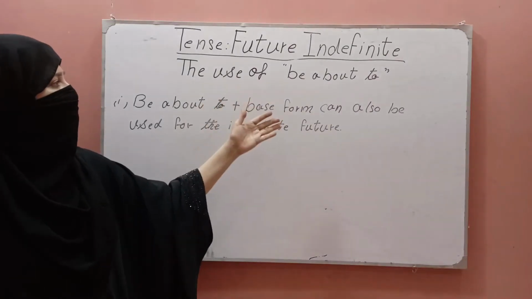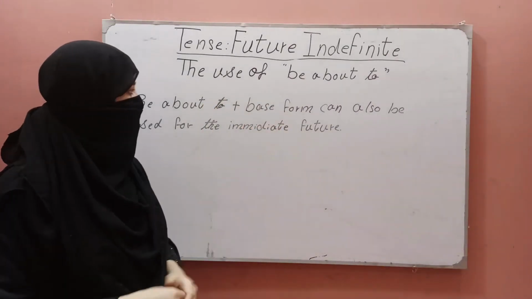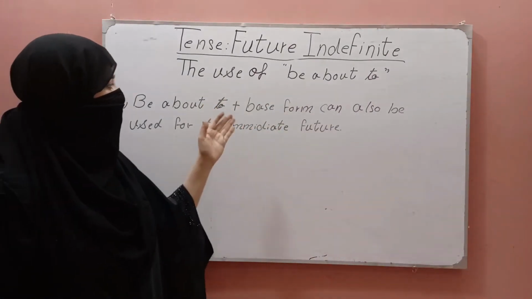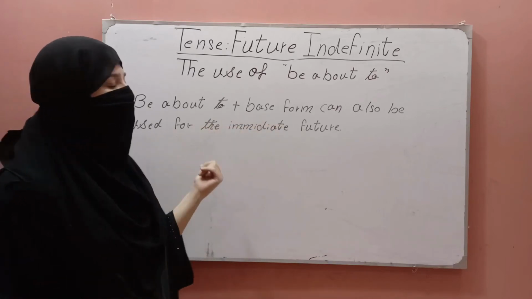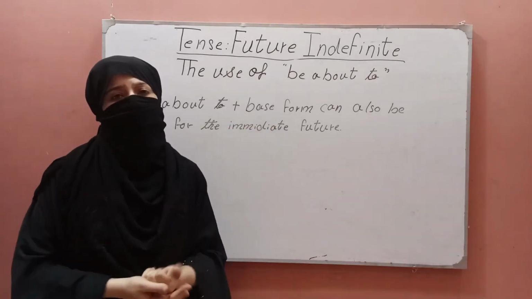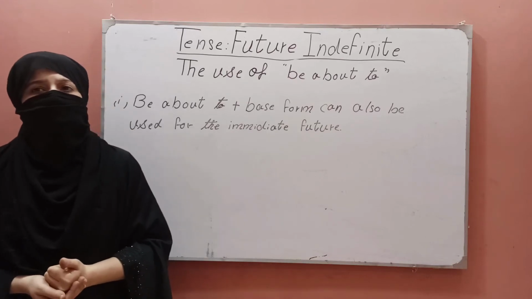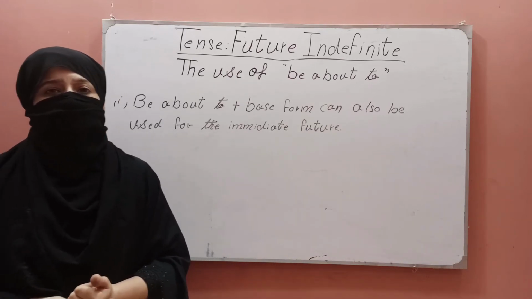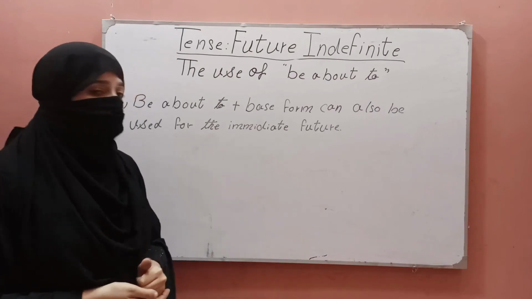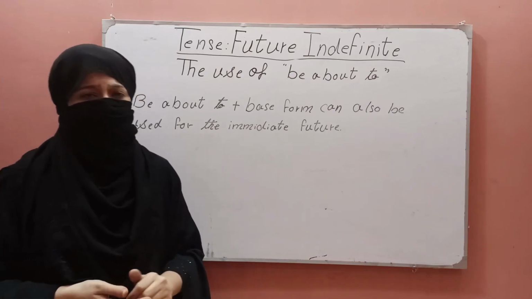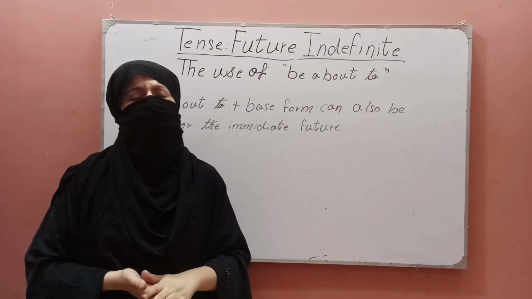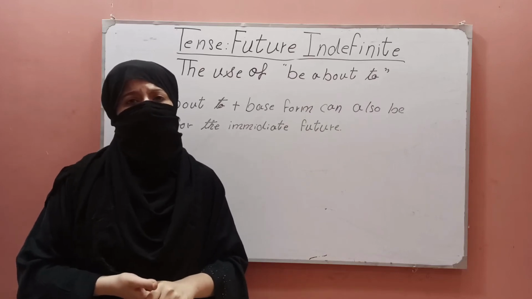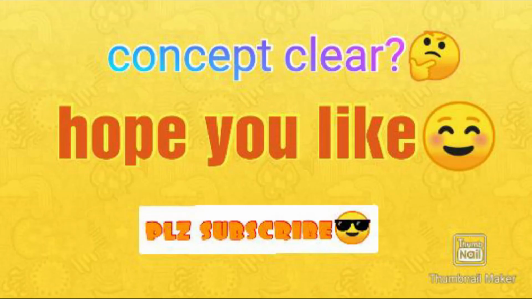Let's discuss be about to, which is also used for future tense. Be about to plus base form can also be used for the immediate future. For example, let's get out of the rain, it is about to leave. Another example is, don't go out, we are about to have lunch.